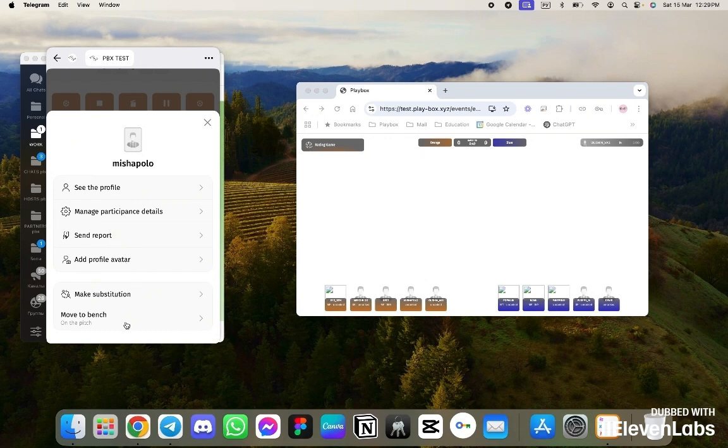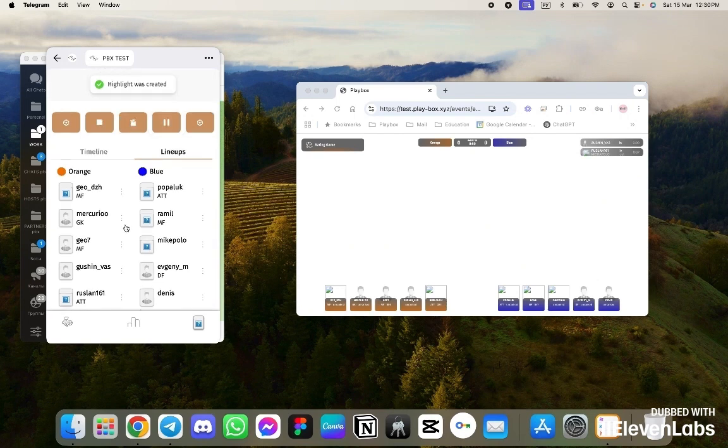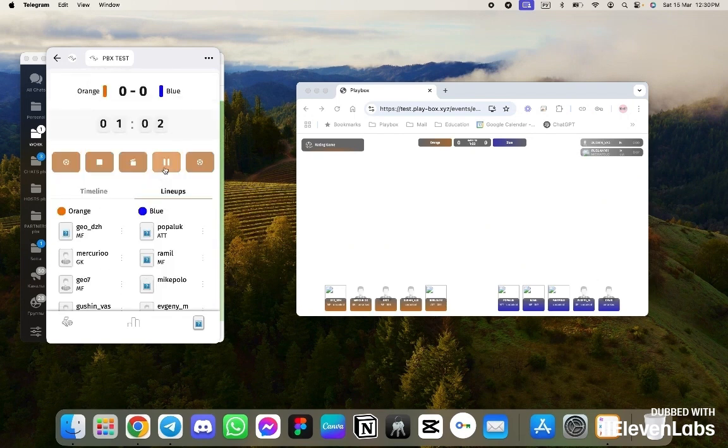We can move the player. For example, we can substitute to just remove from the field, make a substitution. Say, in this case, let's make a substitution. There is 1 player among the substitutes, so we'll change him for another. Matches last 1 minute, but since we have auto-finish turned off, the game will last another minute.